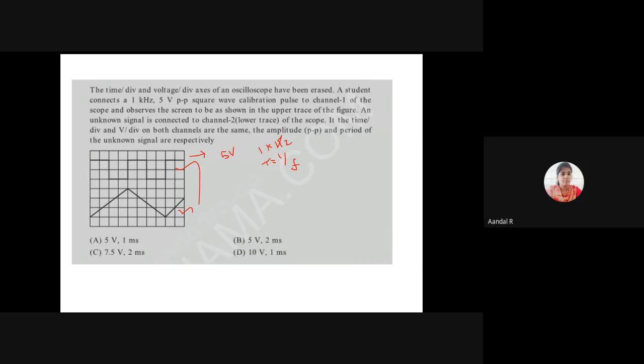So for the upper trace, for the square wave, I am having the voltage value as well as the frequency value. The voltage value consists of two divisions, right?